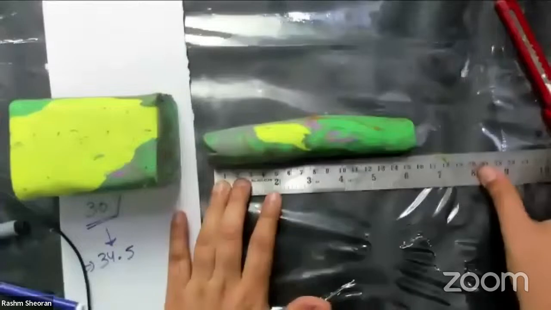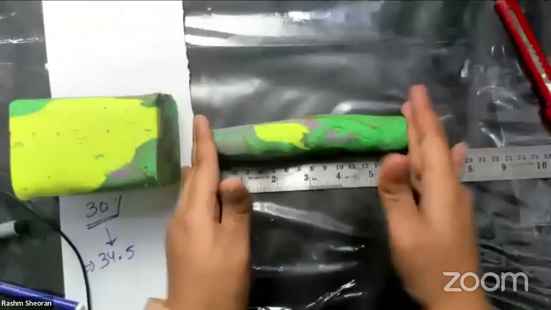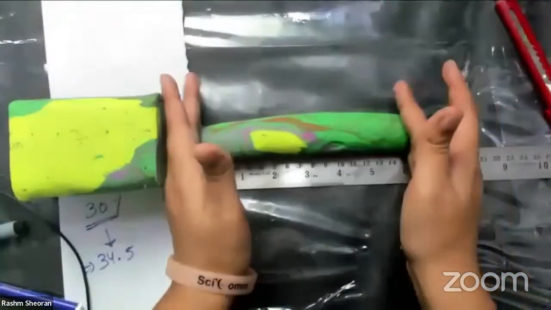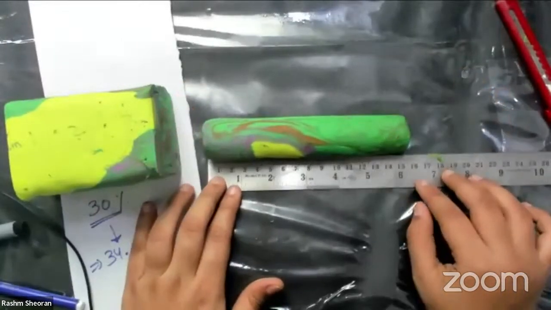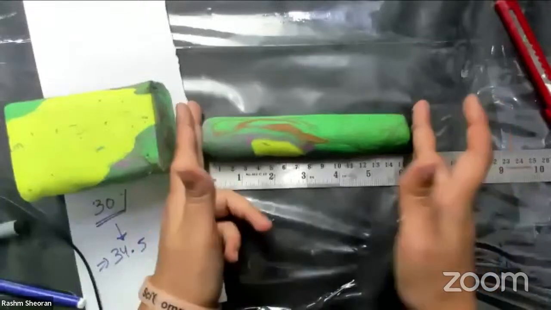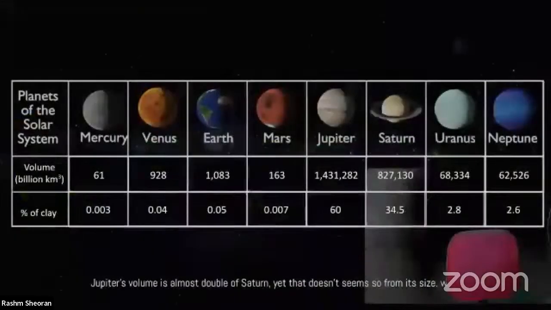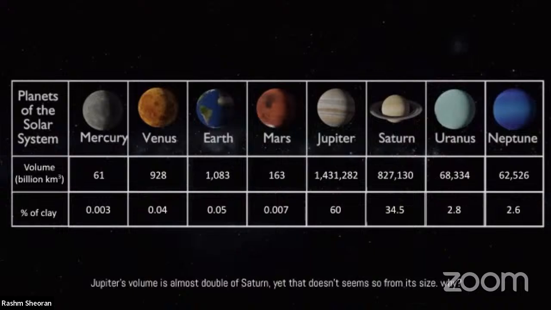So how much clay do I have? I have 15 centimeter, right? 15 centimeter clay I have. What do I have to do now? I have to divide it in many parts. How many parts do I have to divide? This is from 1 centimeter to 15 centimeter. If I look at my table once again, what is the table? If you look at the table over here, 30 is done. Next, I have to do is,